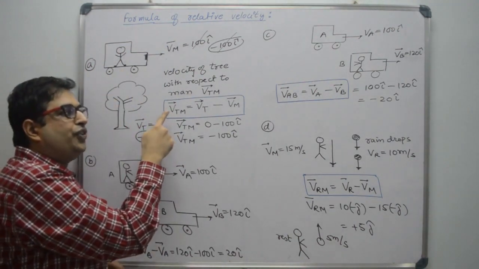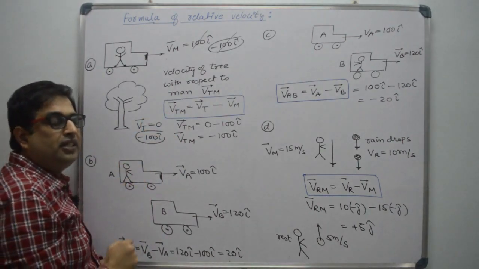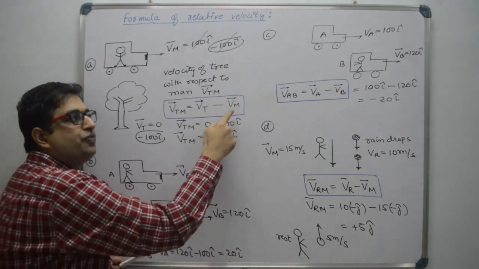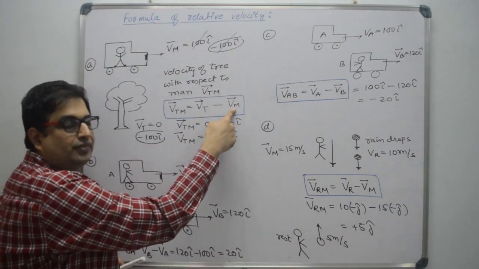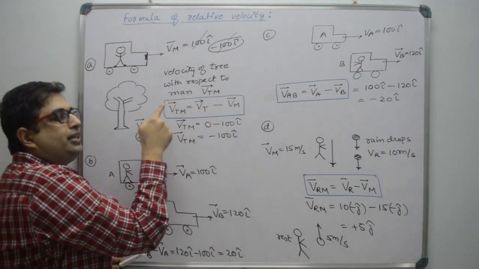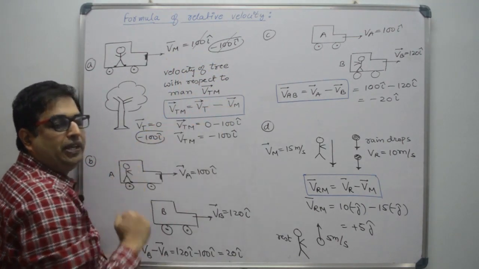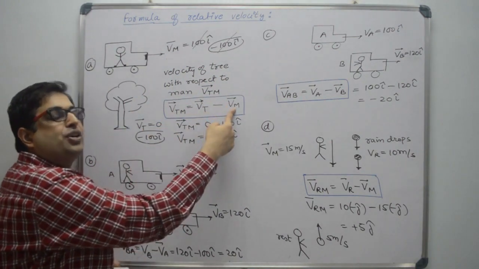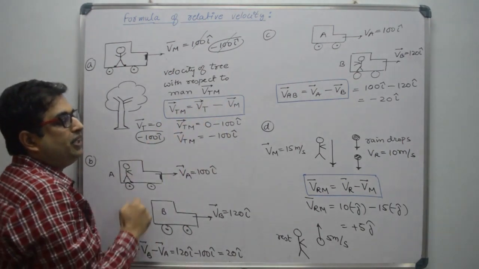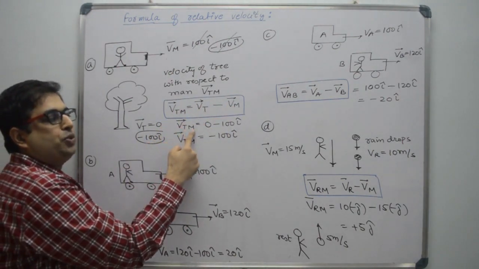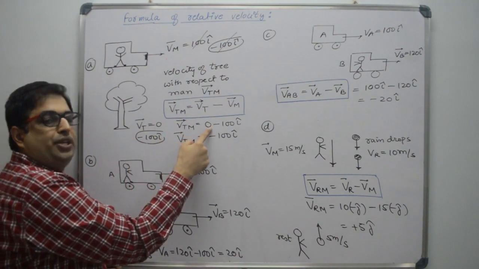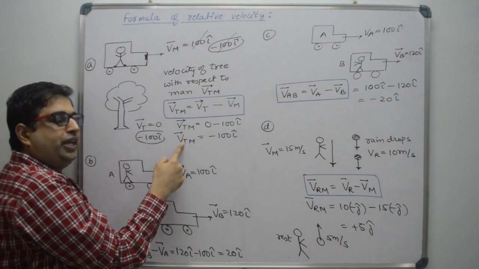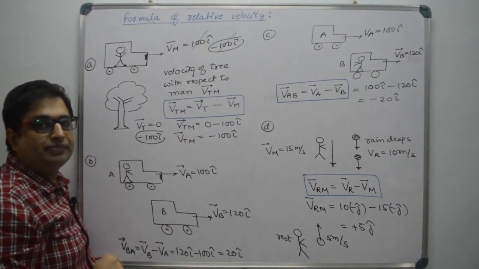So what is the formula of velocity of tree with respect to man? It is velocity of tree minus velocity of man, means we are keeping man at rest. Then velocity of tree is Vt minus Vm. So whenever you calculate relative velocity, subtract the velocity of observer. So here velocity of tree with respect to man, tree individual velocity is 0, velocity of man is 100, subtract it, you will get velocity of tree with respect to moving man.